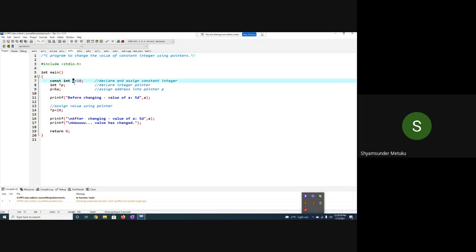By using a you cannot modify it, but using the pointer it is possible. Yes or no? When you made a constant, a is a constant, isn't it? Respond. Yes, sir.